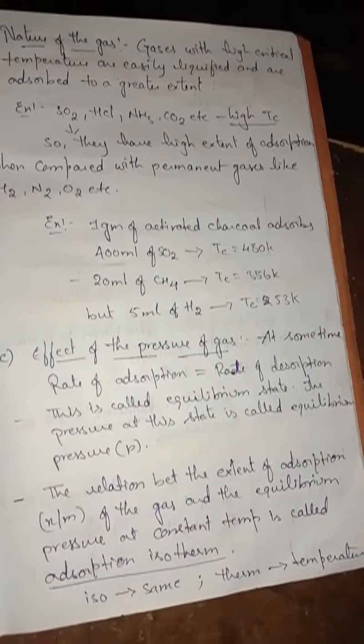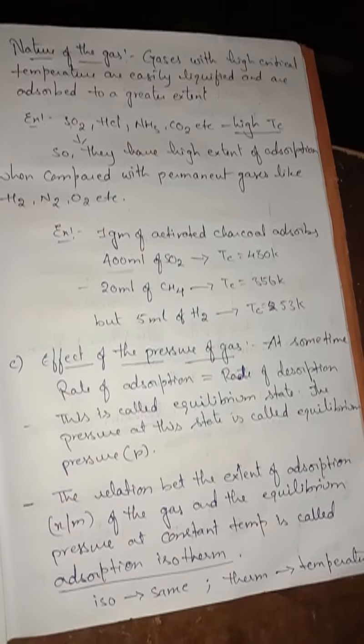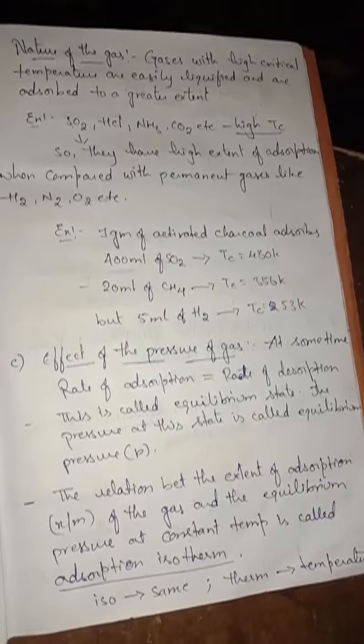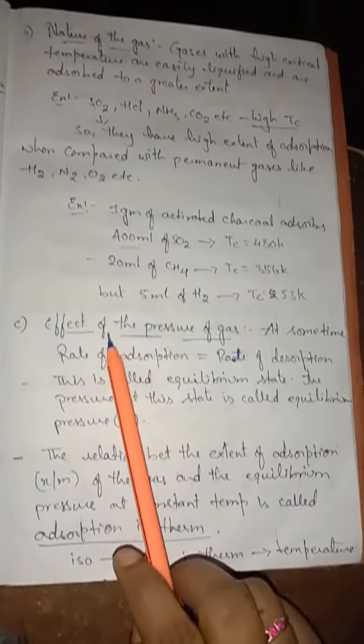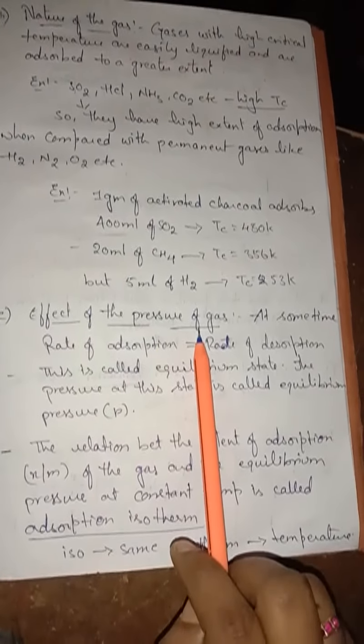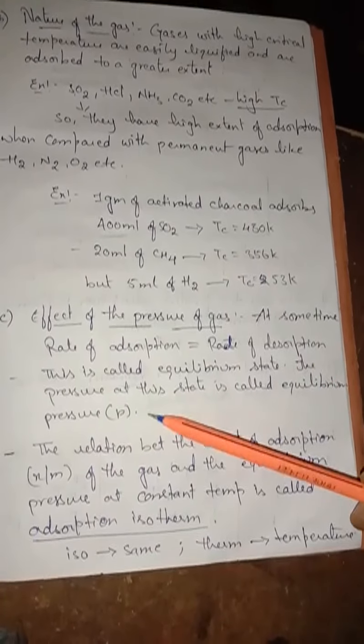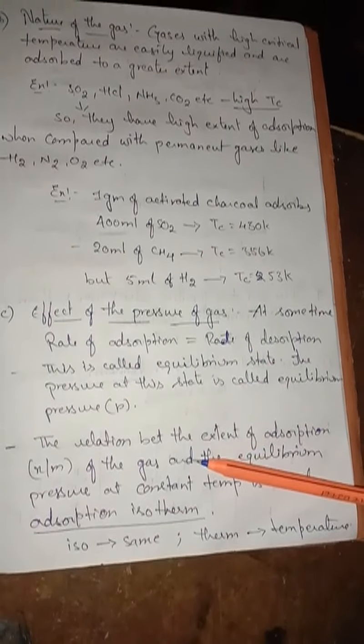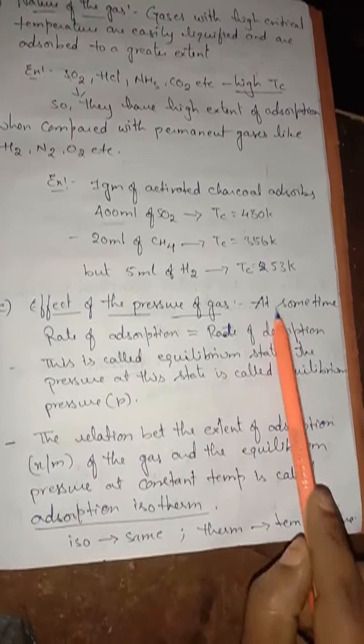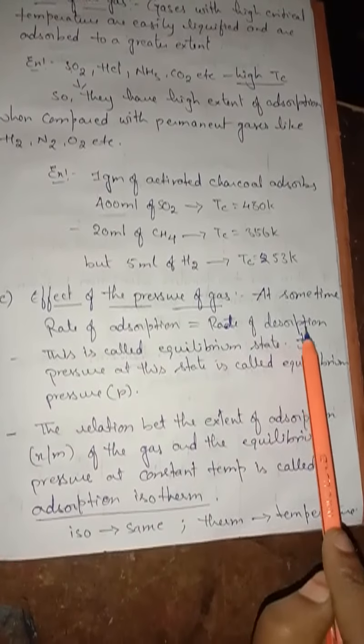The effect of pressure of a gas. What do you mean by the effect of pressure, children? Look here. If you increase the pressure, more extent it can be adsorbed, isn't it? But at some point, the rate of adsorption becomes equal to the rate of desorption.